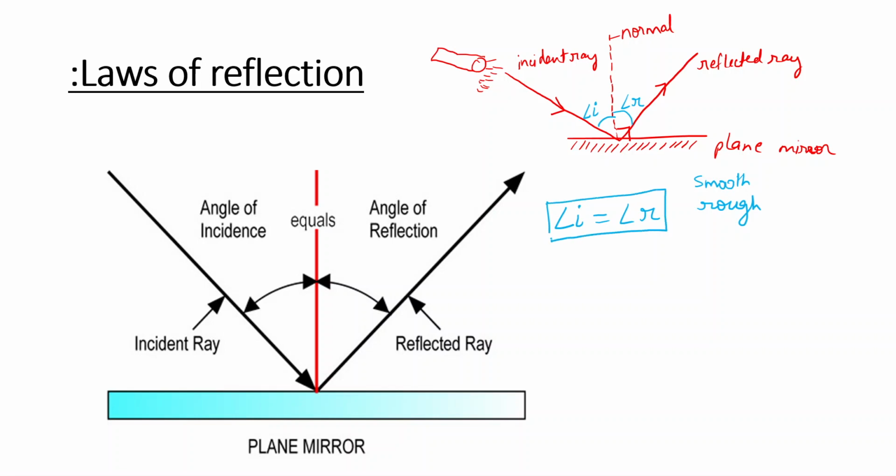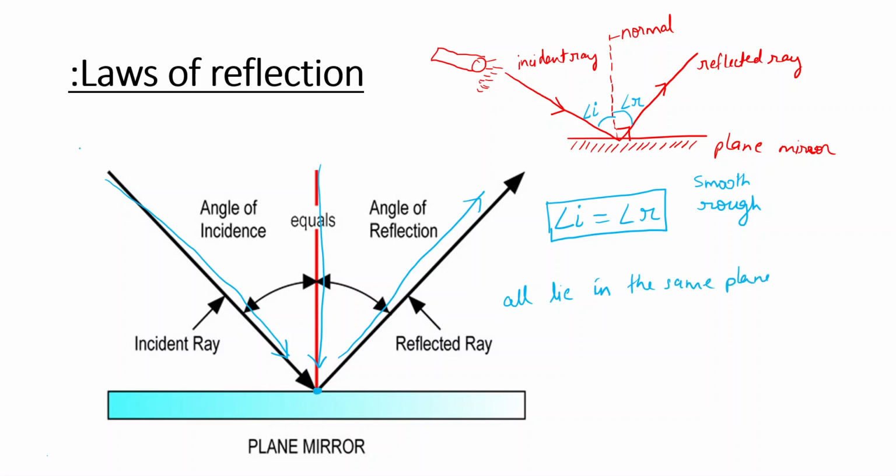Angle of incidence equal to angle of reflection. Now what does the second law say? It says that this incident ray, reflected ray, and this normal at the point of incidence, all lie in the same plane.